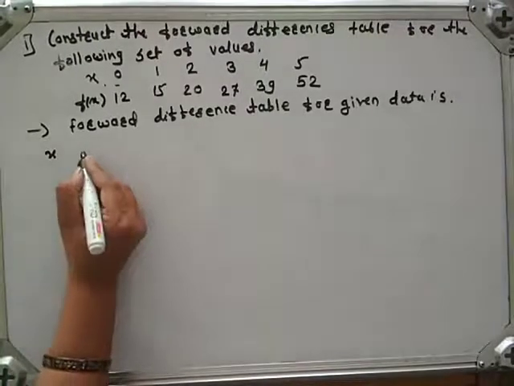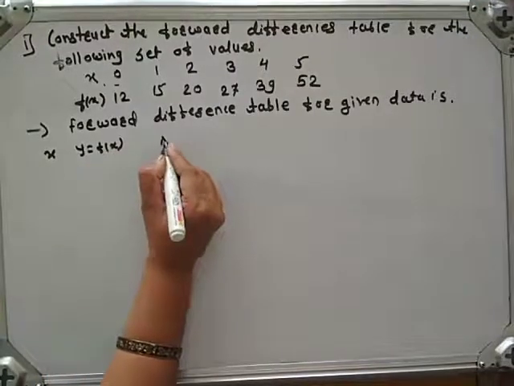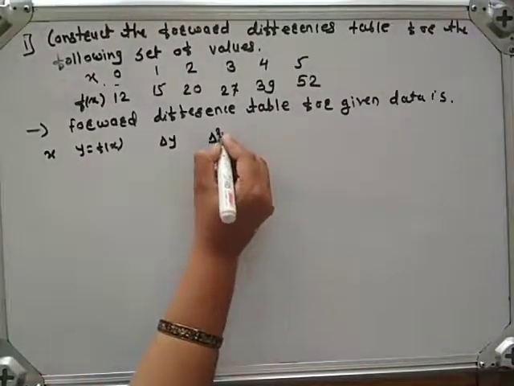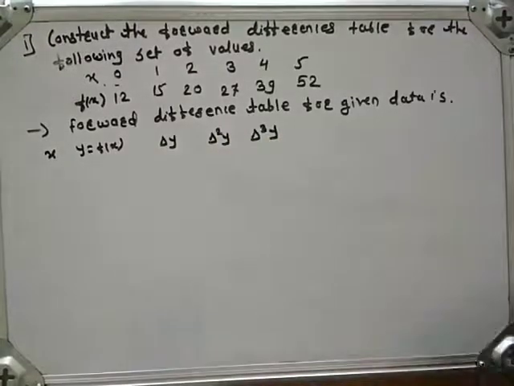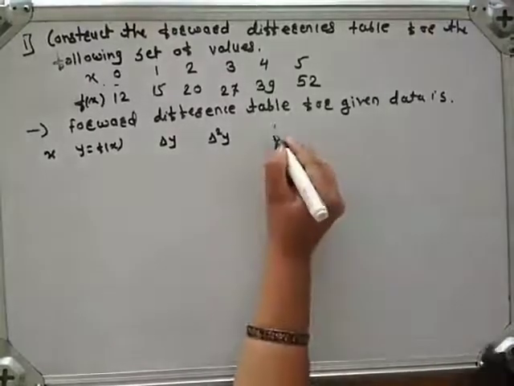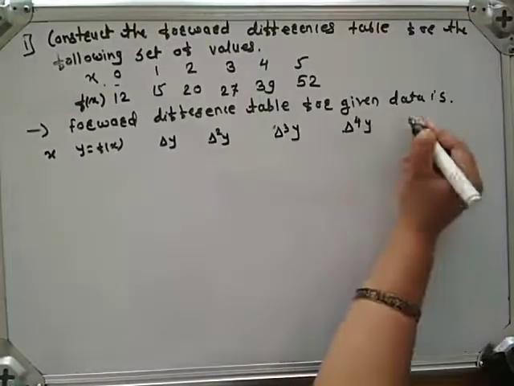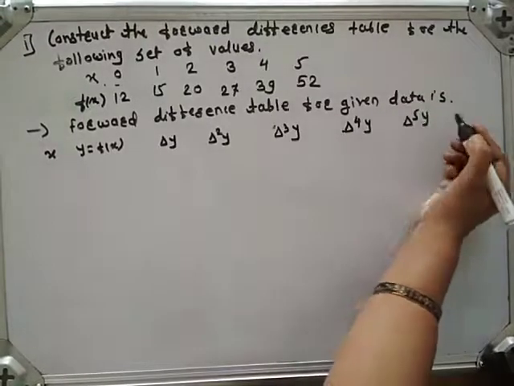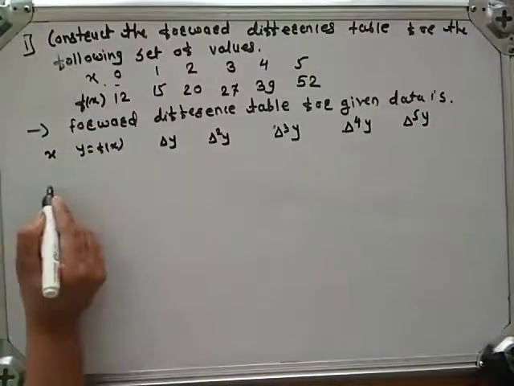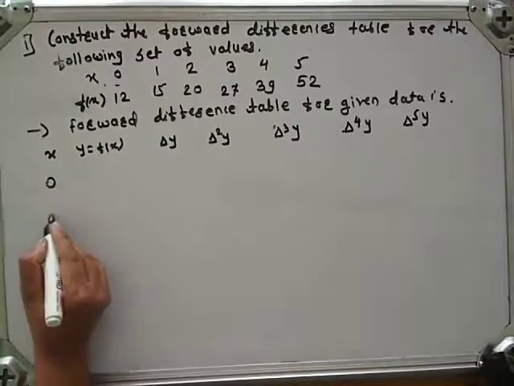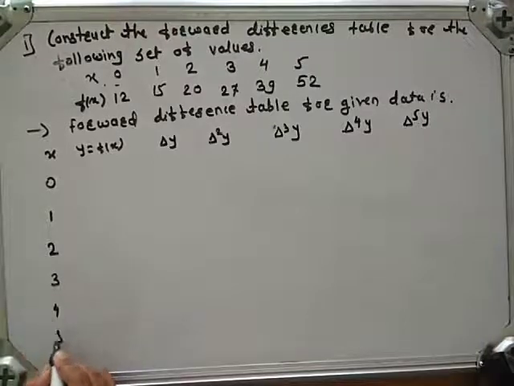The first column is x, the second column is y equal to f of x, the third column is delta y, the fourth column is delta square y, the fifth column is delta cube y, the next column is delta raised to 4 y, and the last column is delta raised to 5 y. Let us write down the values of x: 0, 1, 2, 3, 4 and 5.